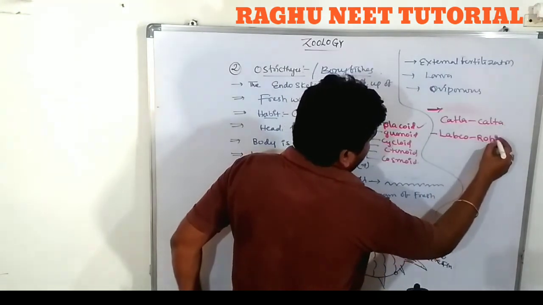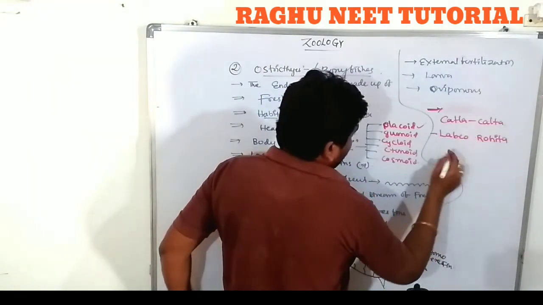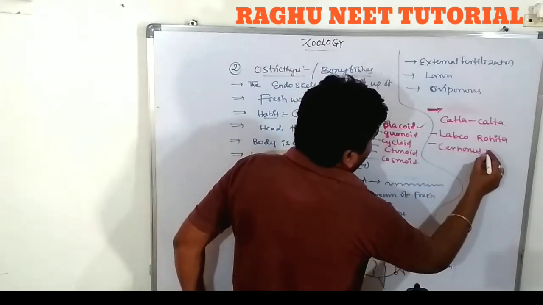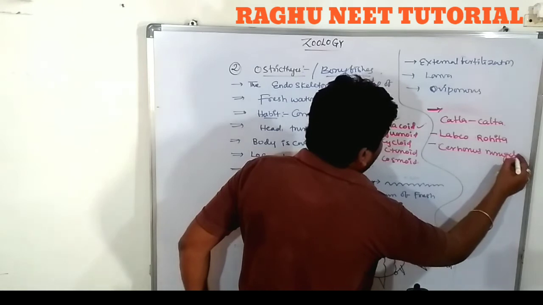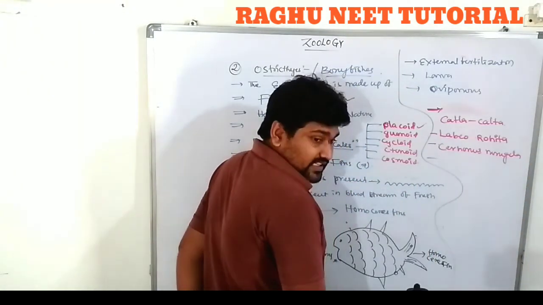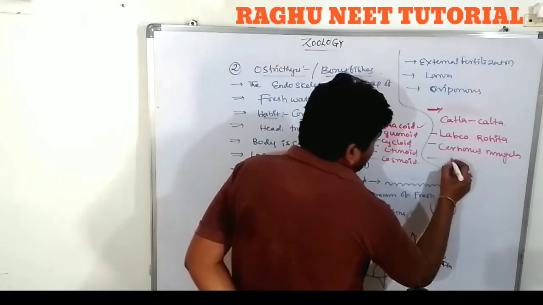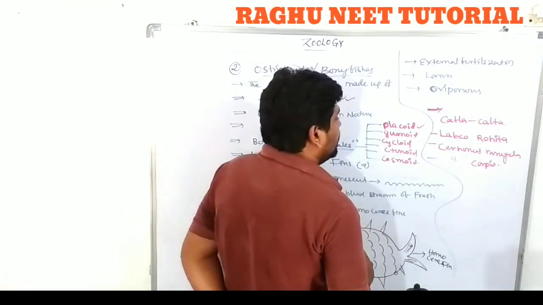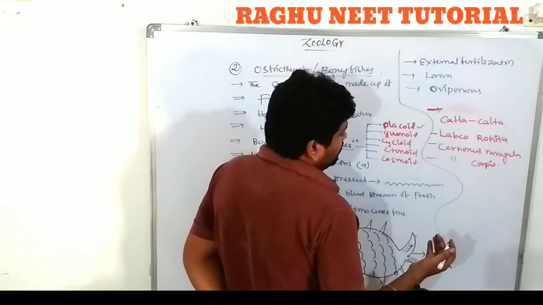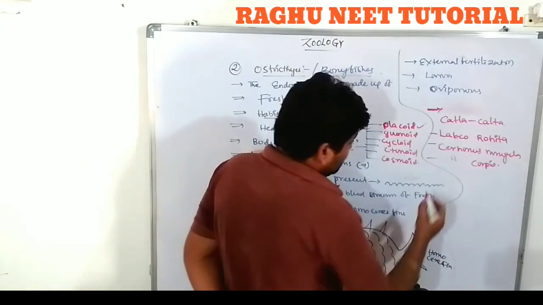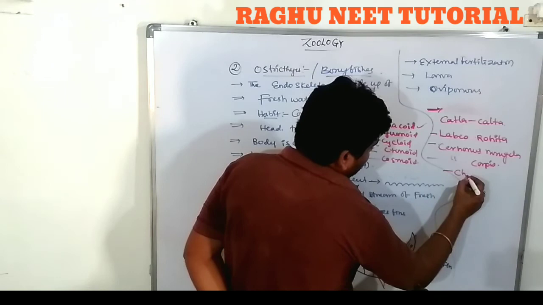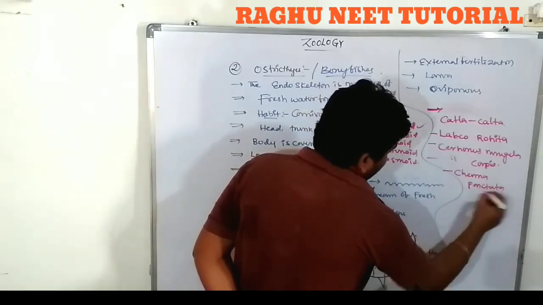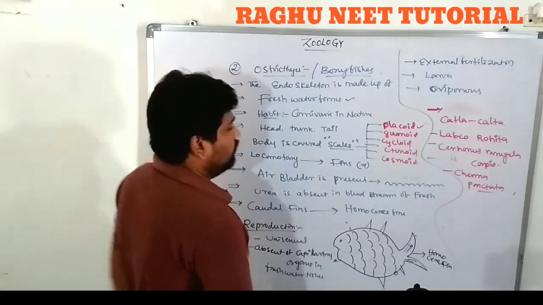Labeo rohita, Cirrhinus mrigala, Cyprinus carpio, and Channa punctata. So these are different types of bony fishes.